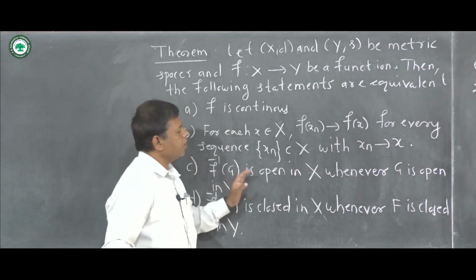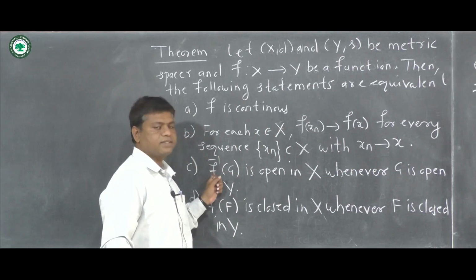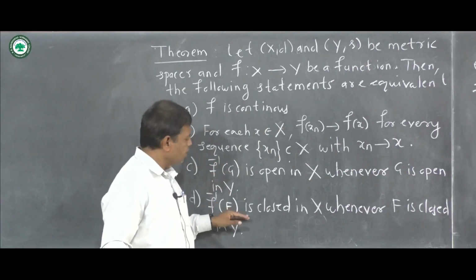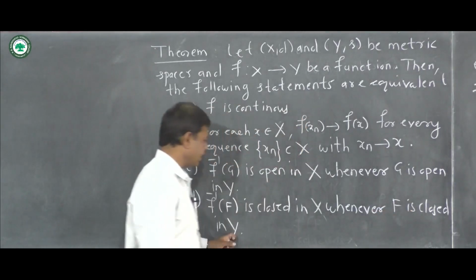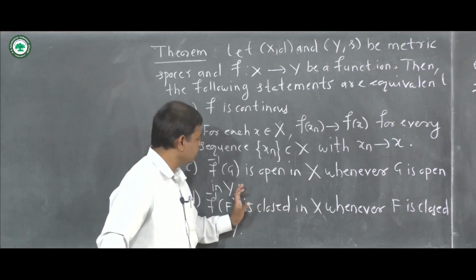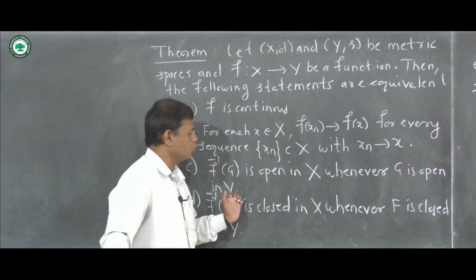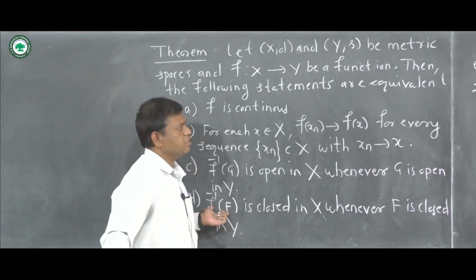Similarly, if you take a closed subset of Y and its inverse image is also closed in the domain, then the function is continuous.